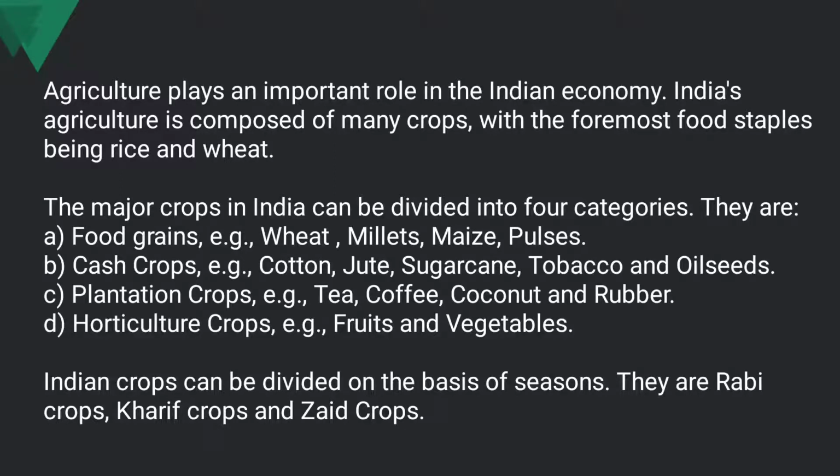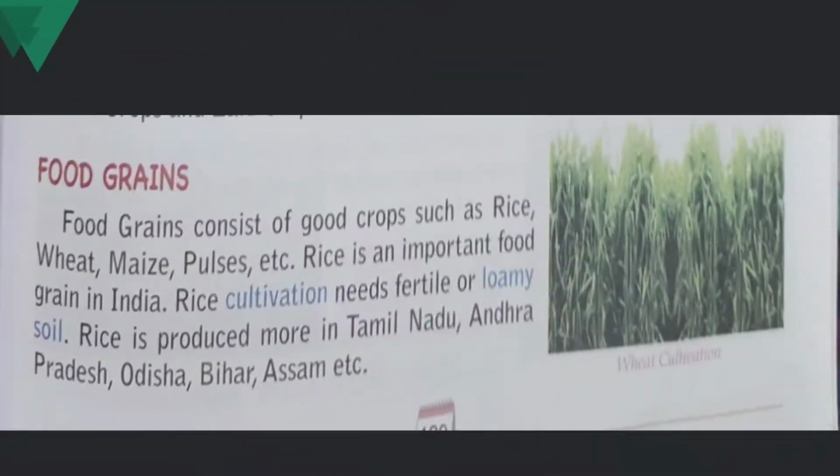So, Indian crops can also be divided on the basis of seasons. They are Rabi crops, Kharif crops, and Zaid crops. Moving ahead, food grains.